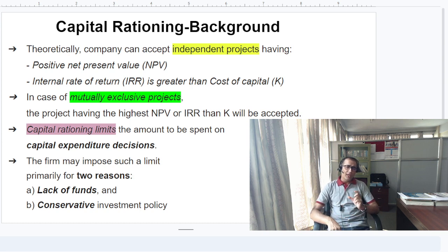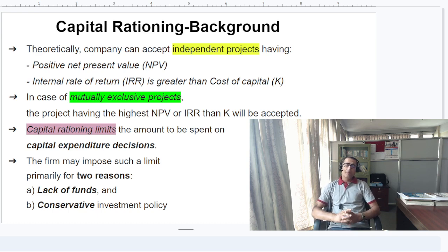Similarly, when projects are mutually exclusive, we accept the project with the highest NPV and the highest IRR as compared to the cost of capital.